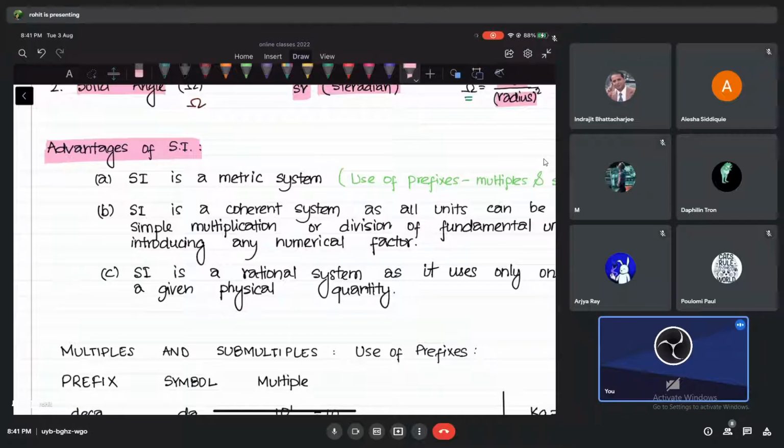So when I ask you to change the system, you go and change whatever quantities are inside it. No problem with that. Now, what are the advantages? Okay, let's read the advantages. See, guys, the first advantage of your SI system is that it is a metric system.